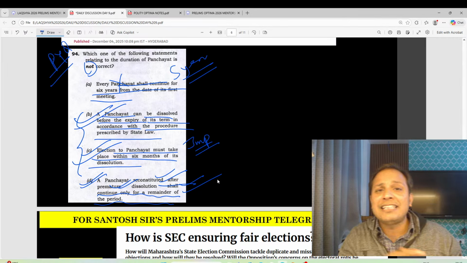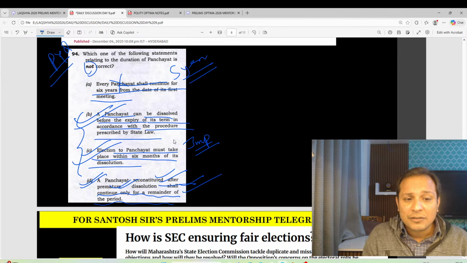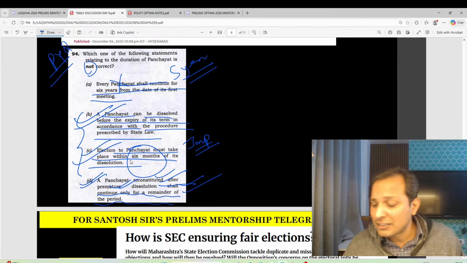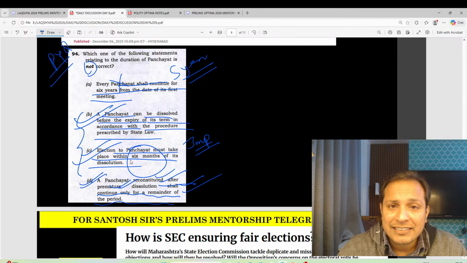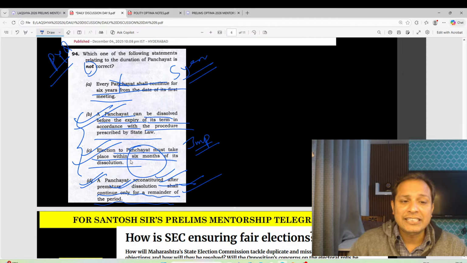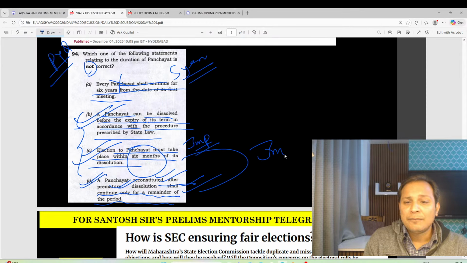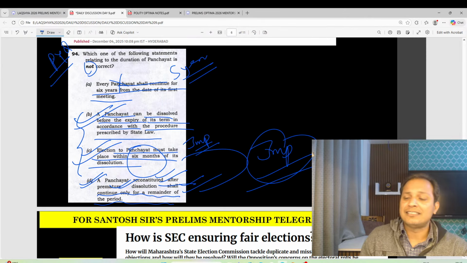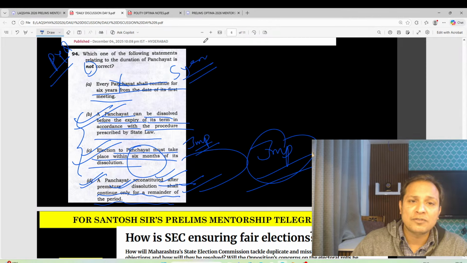Whenever a panchayat is dissolved, within 6 months there must be elections. So these two are very important provisions. Many people don't know these provisions. They can miss this. Guys, are you able to follow?